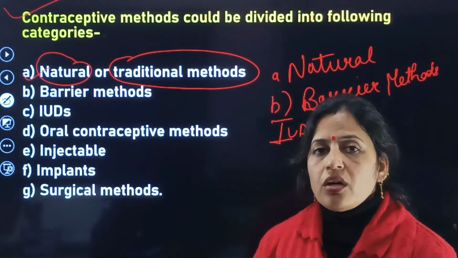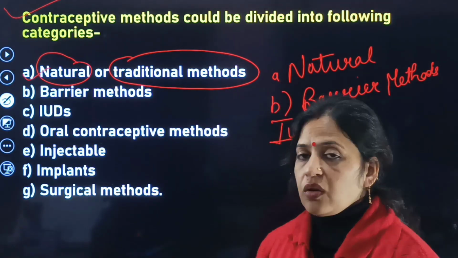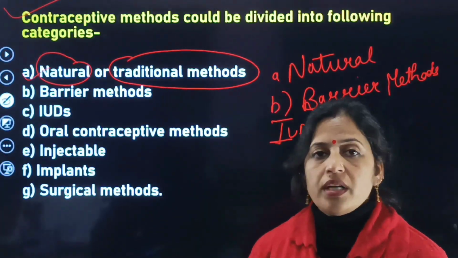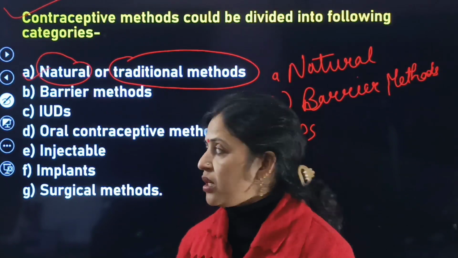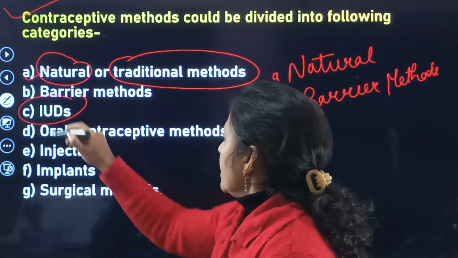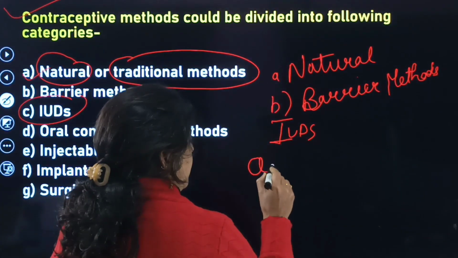One is the natural or traditional methods. Second is the barrier methods. Third is IUDs, that is intrauterine devices. Fourth is oral contraceptive methods.